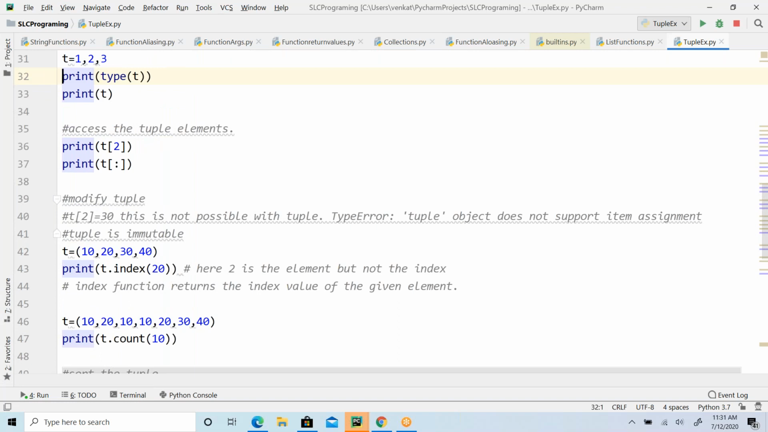So what is the difference between list and tuple, guys? The only difference is that a list is a mutable object, whereas a tuple is not mutable, meaning it is immutable. And apart from that, everything is the same with the list and the tuple. Are you clear with this? Or any questions?